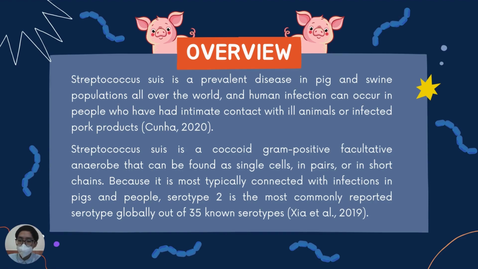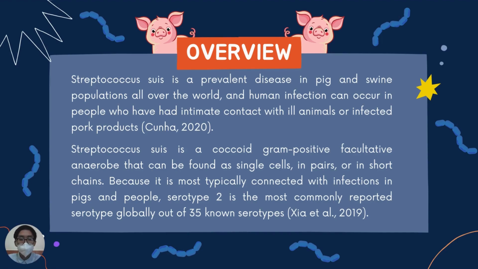In addition, Streptococcus suis is a coccoid gram-positive facultative anaerobe that can be found as single cells, in pairs, or in short chains. Several serotypes have been discovered based on capsular polysaccharides. And because it is most typically connected with infections in pigs and people, serotype 2 is the most commonly reported serotype globally.